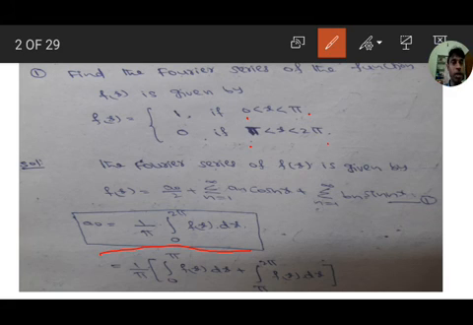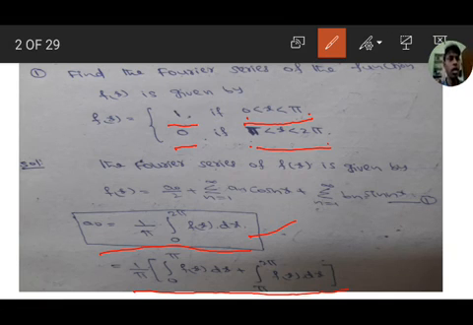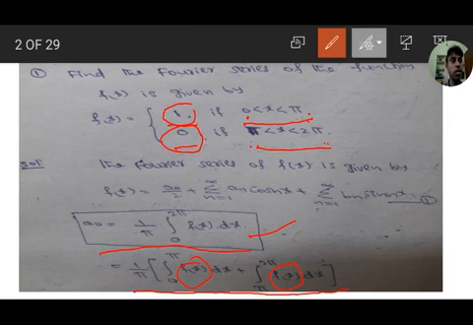A naught equal to 1 by pi integration 0 to 2 pi f of x dx. But we have f of x is 1 for 0 to pi, and f of x is 0 for pi to 2 pi. So we have to separate the integration, that is 1 by pi integration 0 to pi f of x dx plus integration pi to 2 pi f of x dx. Here from 0 to pi f of x value is 1, so we get f of x equal to 1, and from pi to 2 pi f of x value is 0, so we substitute 0 here.